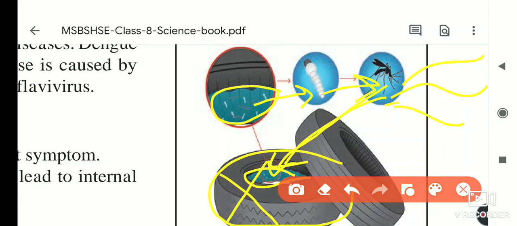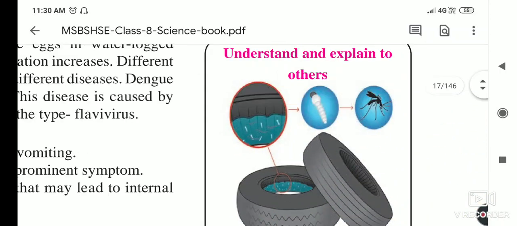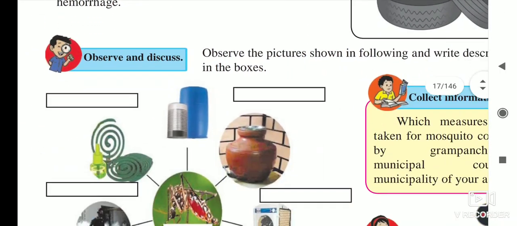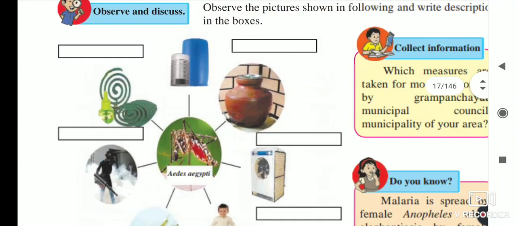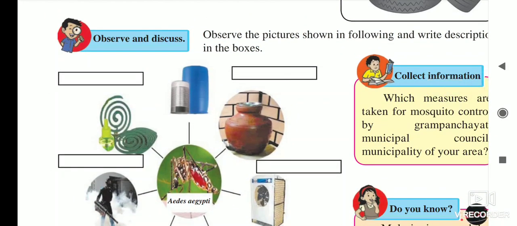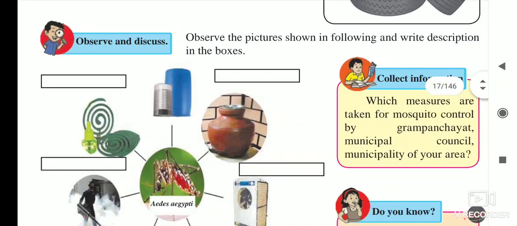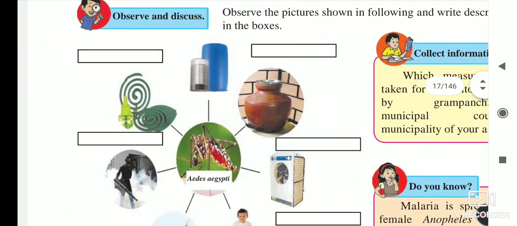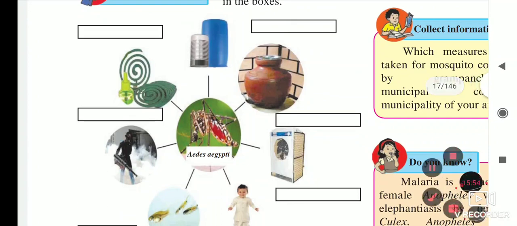You have to be careful about it. Okay, now after this we will move towards the next part, and that is also the observe and discuss. See here, observe the picture shown below and write the description in the boxes. So we have to write the description.